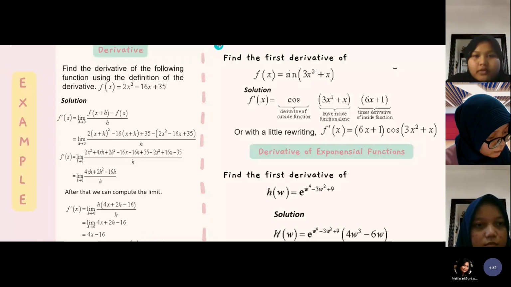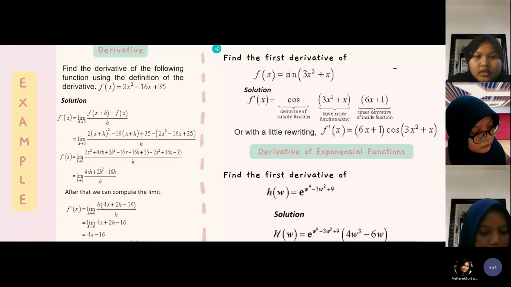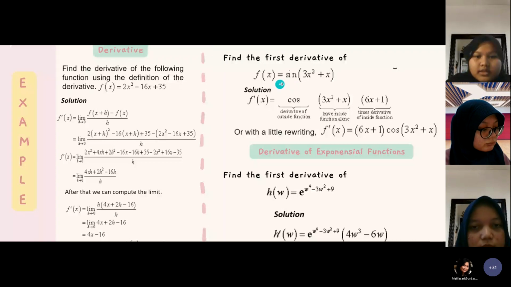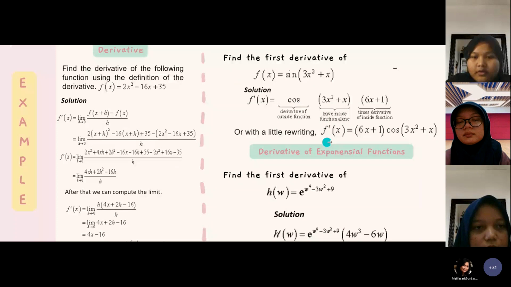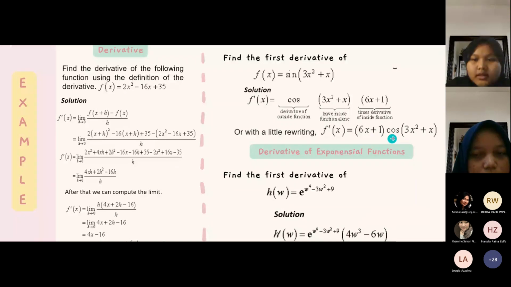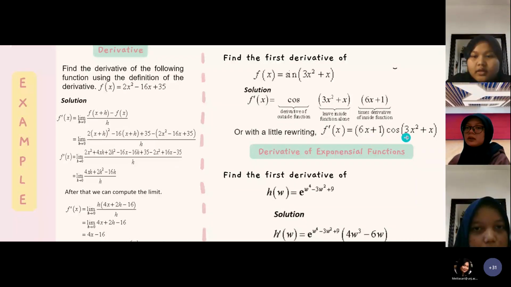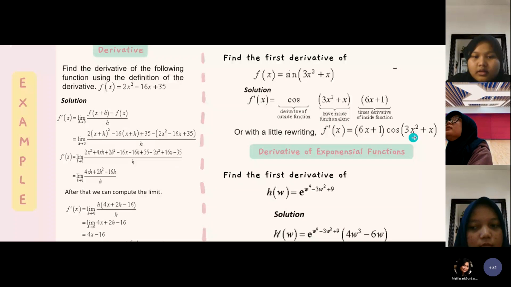Second example, derivative of trigonometric function and chain rule. Find the first derivative of f of x is equal to sine of 3x squared plus x. You can see the solution here, and the answer is f prime of x is equal to 6x plus 1 multiplied by cosine of 3x squared plus x.